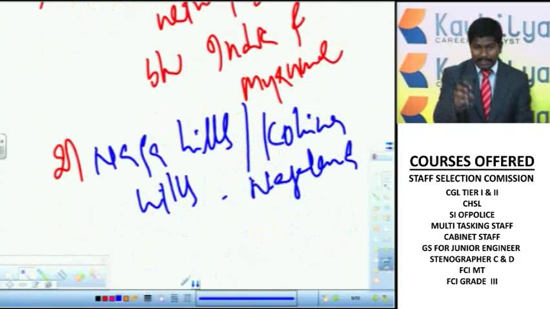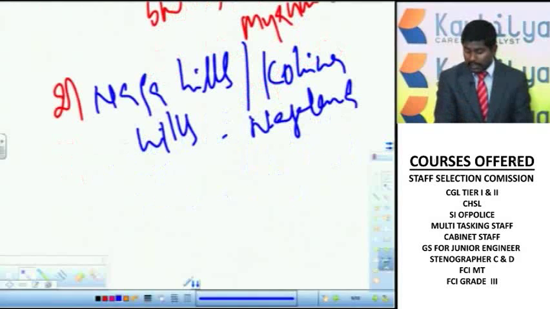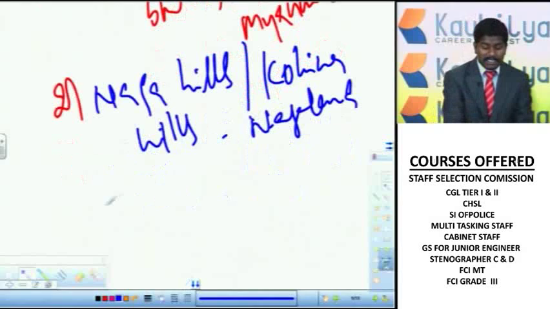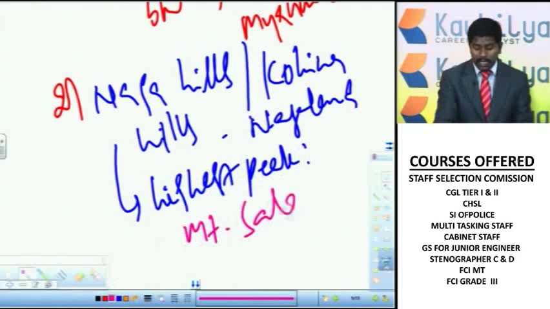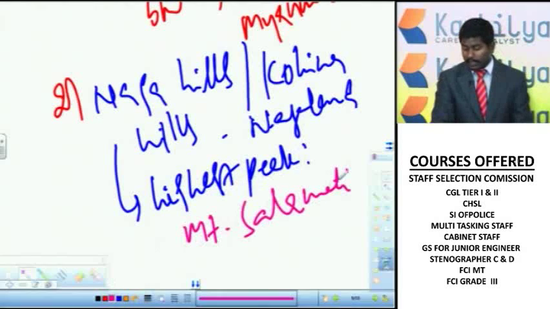So which are the southward extension of the Patkai Bum in Nagaland. So these Naga Hills and Kohima Hills in Nagaland, and here the highest peak is Mount Saramati. Mount Saramati is the highest peak of the Naga Hills.